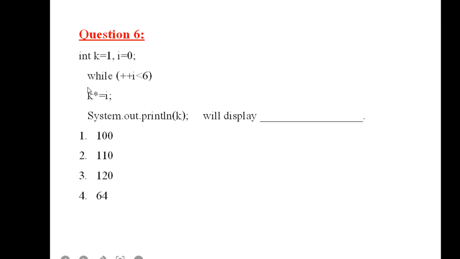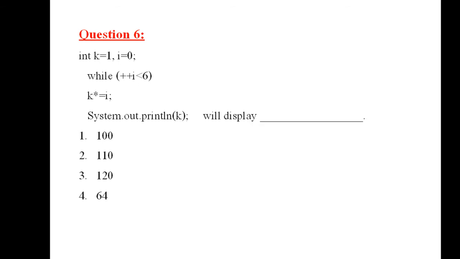When you finish the loop, when you come out of the loop, it will print System.out.println k. If you execute this code, what will be displayed? Now for this, you have to do the dry run. This kind of thing, you just do the rough work, okay, to get the correct answer. k is initially 1 and i is 0. While ++i, that means it is pre-increment, okay, it's a prefix.